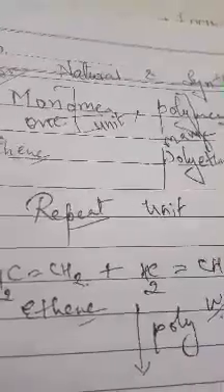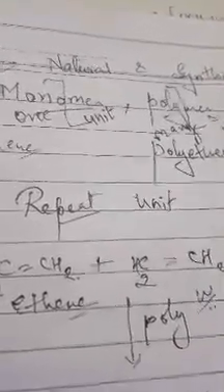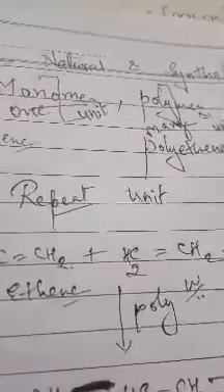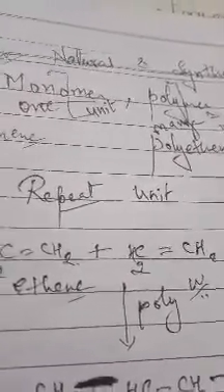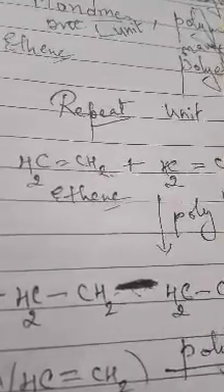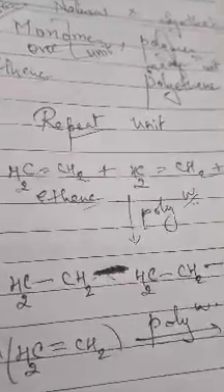Just add one line. Monomer unit is also called repeat unit because it repeats itself again and again. Like this example. This is one ethene unit, CH2 double bond CH2. It is joining with another ethene unit, that is CH2. So two CH2 units, they are combining. How will these join with each other? So see the next line.